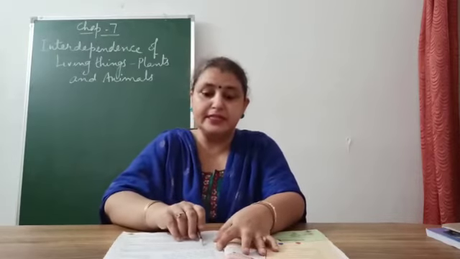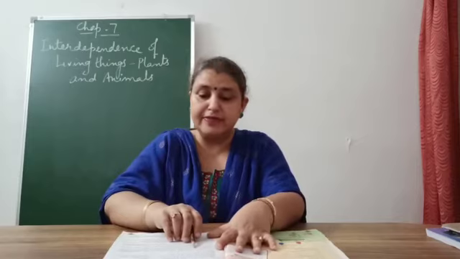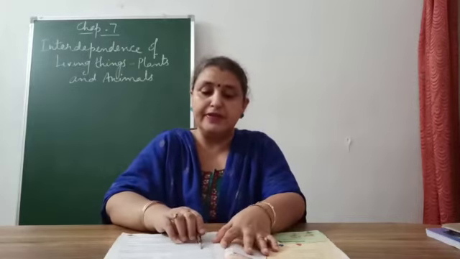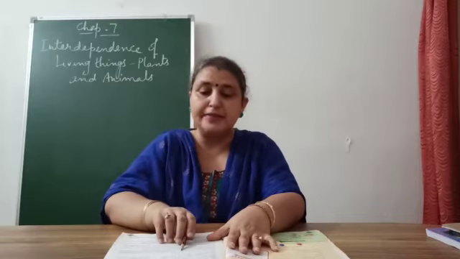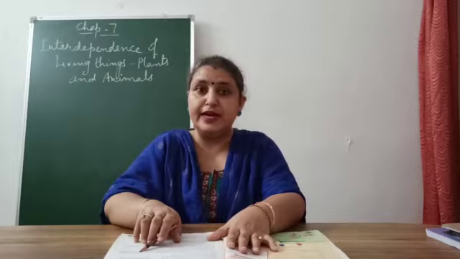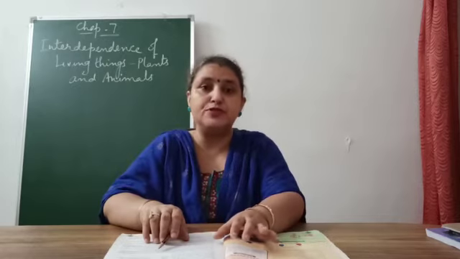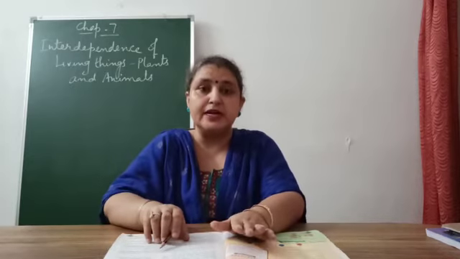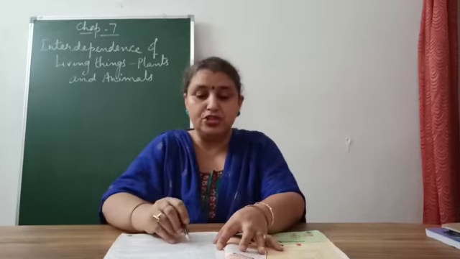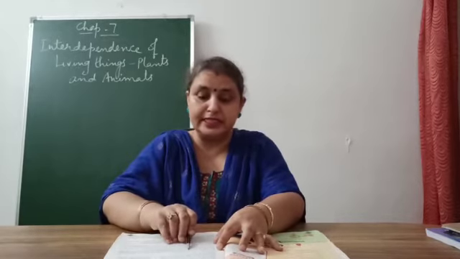The next heading is interdependence in living beings. Interdependence, I told you, means depending on each other. Living beings like plants, animals and microorganisms, bacteria and fungi. These are the two examples of microorganisms. Bacteria and fungi depend on each other for their existence.